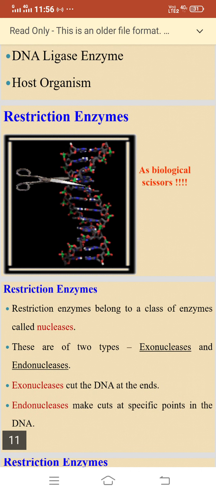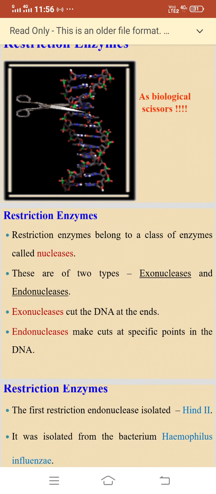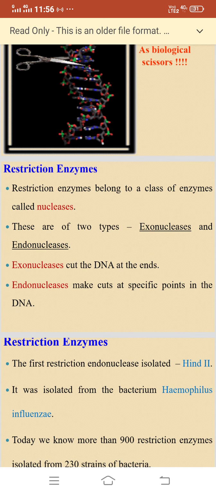Restriction enzymes belong to a class of enzymes called nucleases. These are of two types, exonucleases and endonucleases. Exonucleases cut the DNA at the ends. Endonucleases make cuts at a specific point in the DNA.